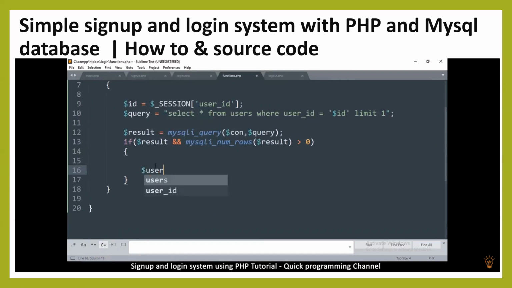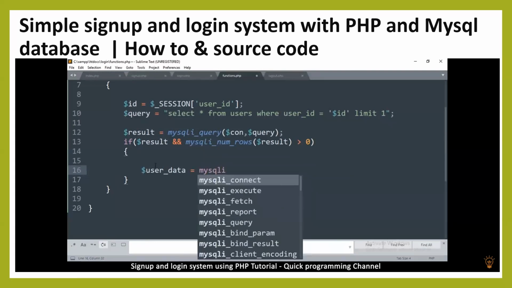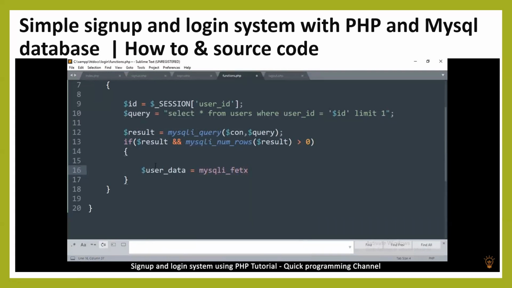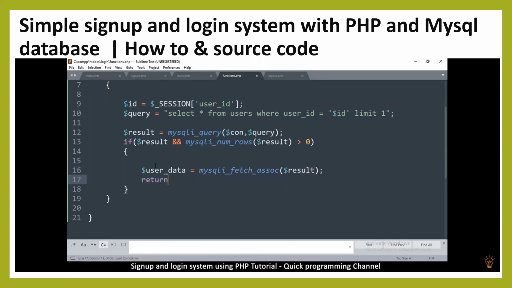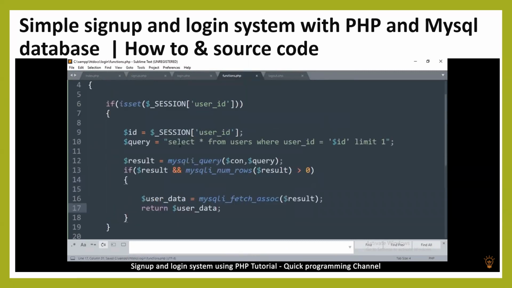So we will say user data is equal to MySQL fetch ASSOC. So ASSOC is short for associative array, so we'll get the associative array from there, and then we're going to tell it to return the user's data. Once getting it, return the user's data.